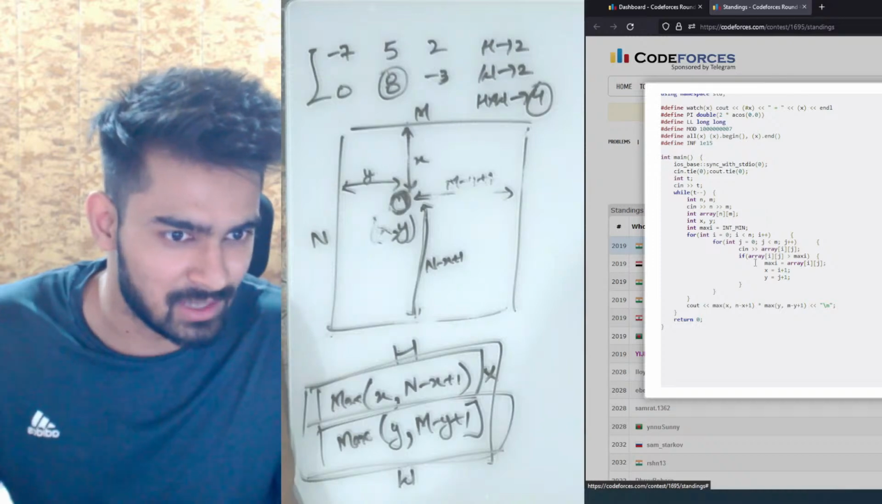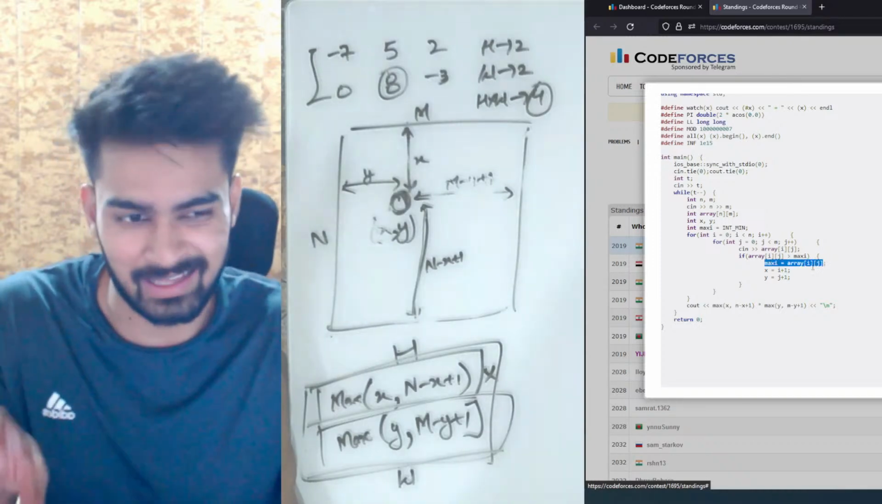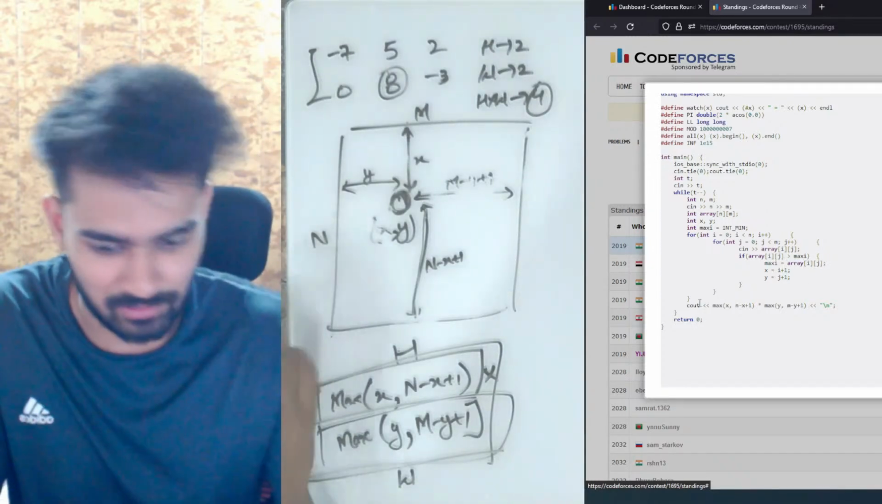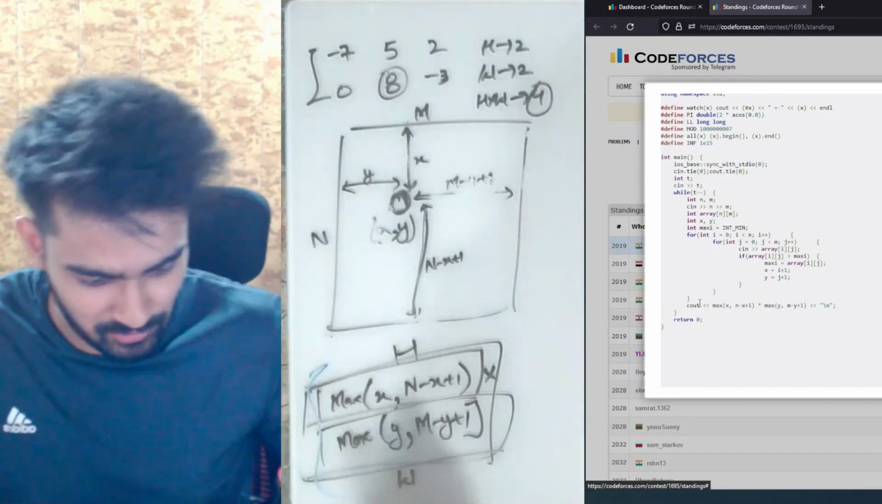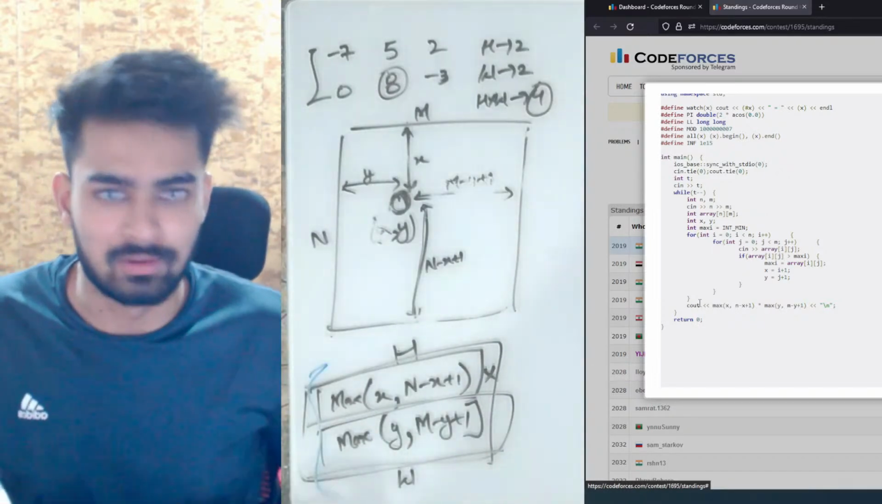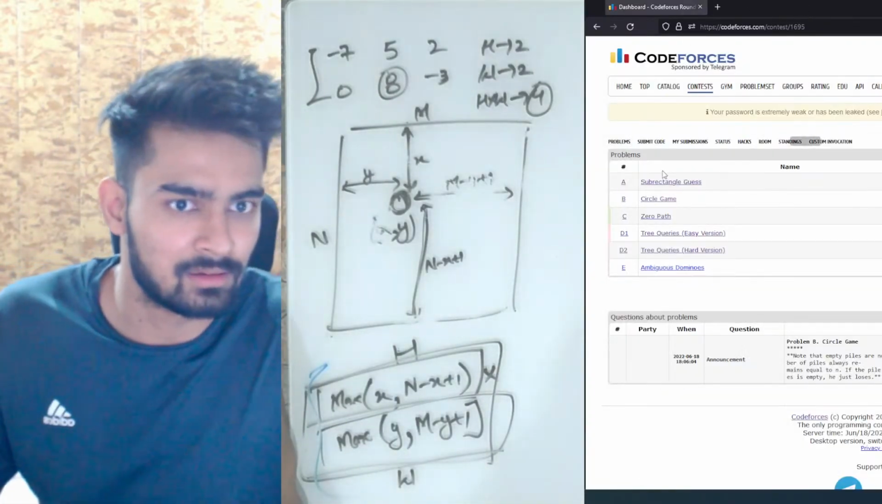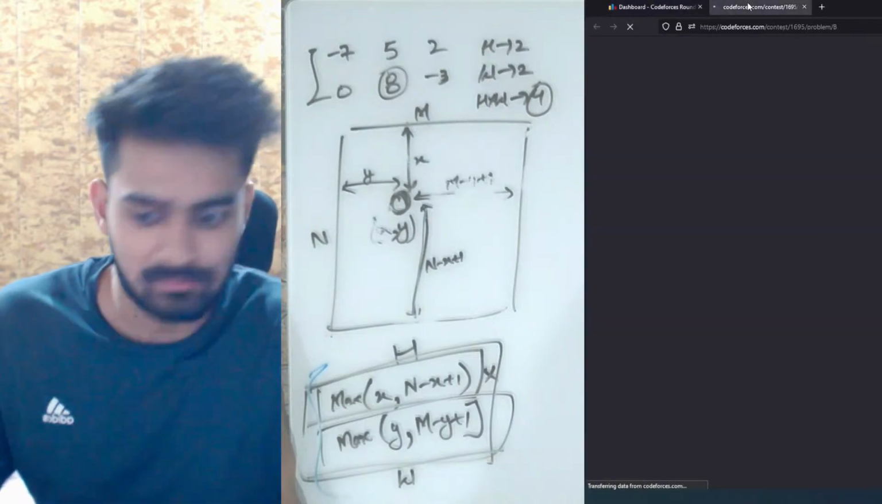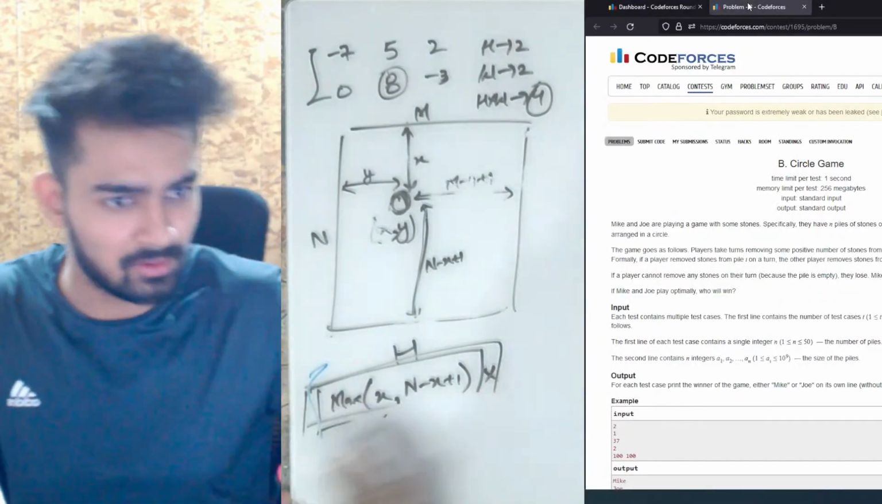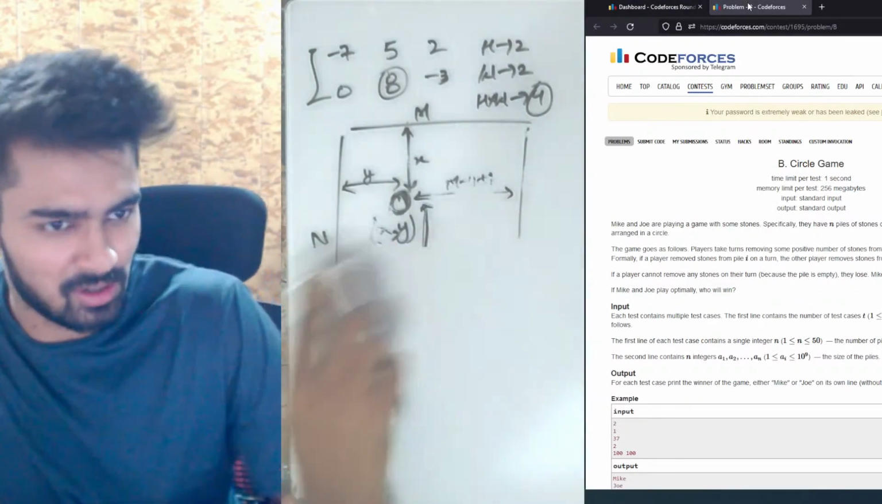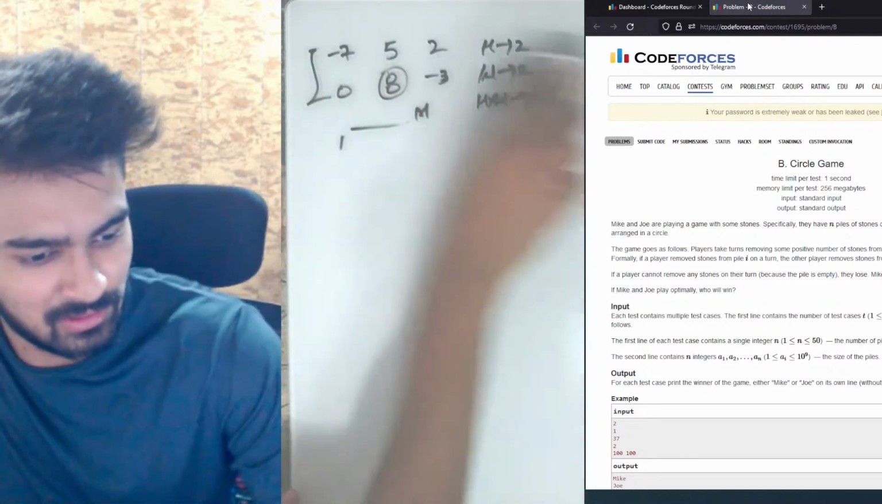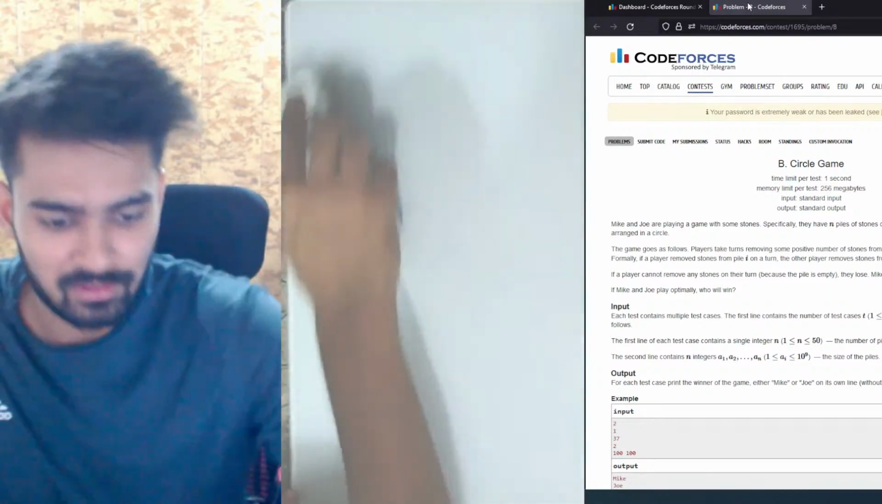You just had to find the index where the maximum value is stored, and then use this formula. That's it. Okay, cool. Let's move to problem D. Okay, circle game. I think many people got wrong answer on problem B first, and then they corrected it.